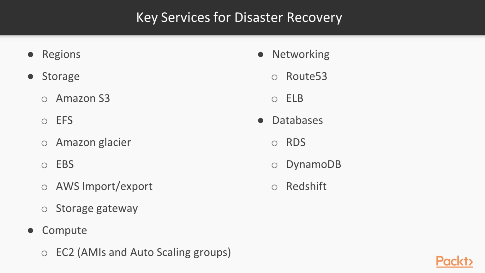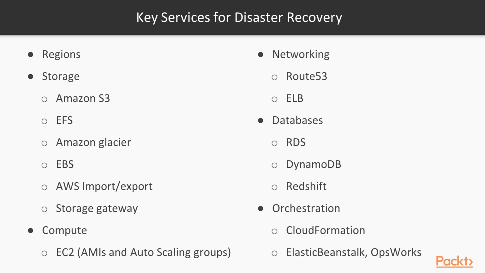And for databases, we can configure RDS, DynamoDB, and Redshift also in multi-AZ deployments, in clusters, etc. In terms of orchestration, we can use CloudFormation to deploy our services in multiple locations, to deploy our infrastructure at the end of the day. Elastic Beanstalk also provides a managed service for our applications, and OpsWorks for configuration management.